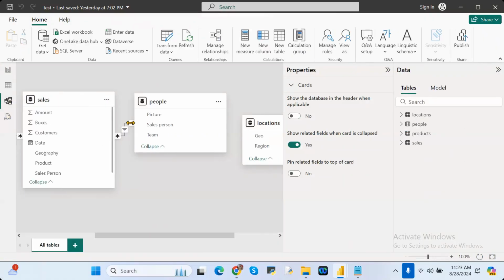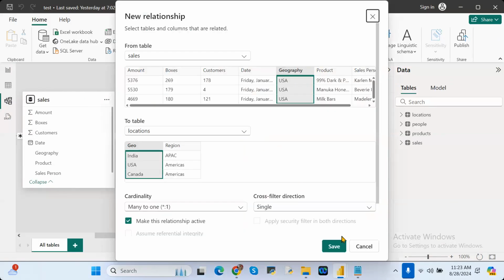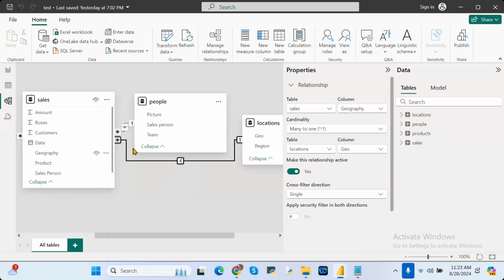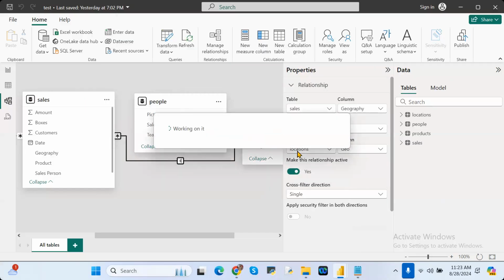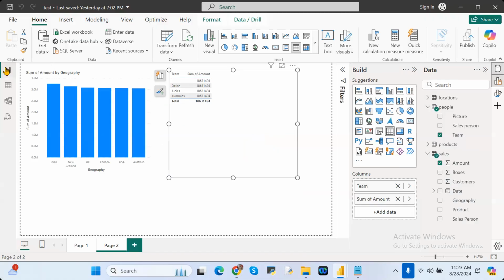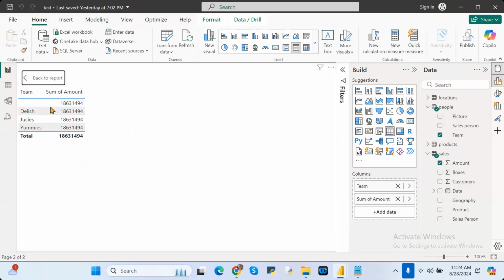Oh, sorry, I'm removing a different one. Is it showing proper value? Is it showing individual value? Delicious, it needs to show the delicious amount only, but it is showing the total amount. Understand or not?